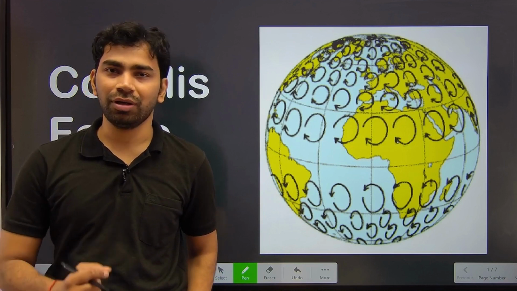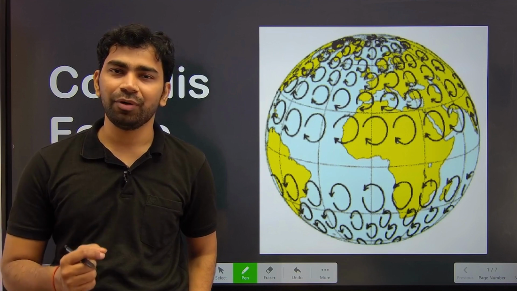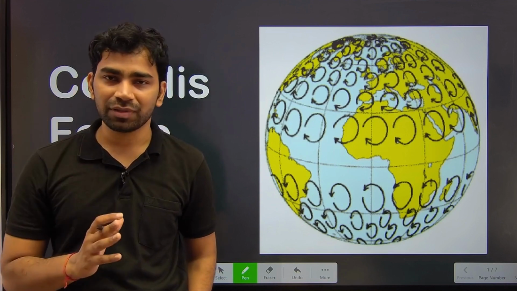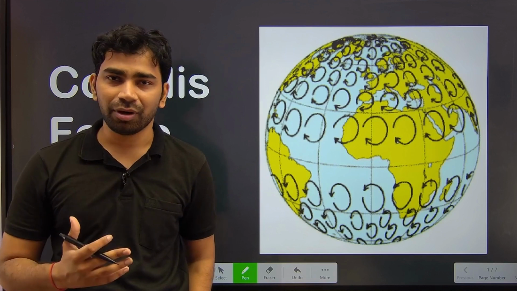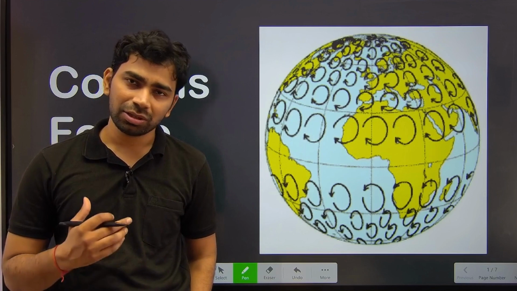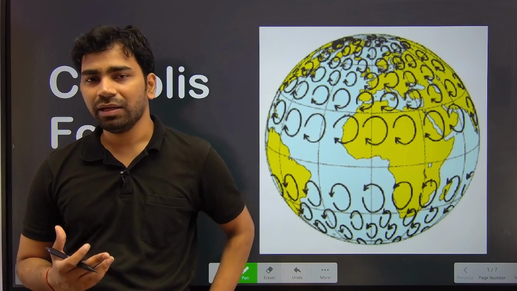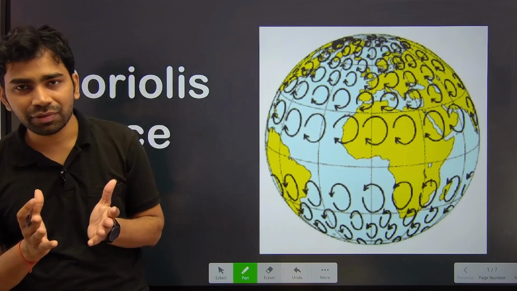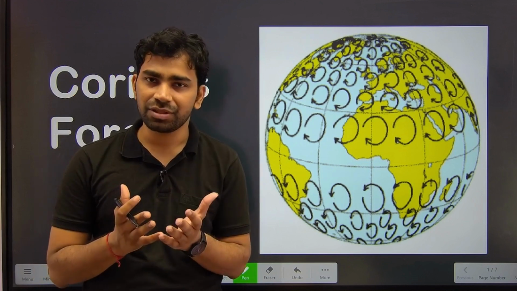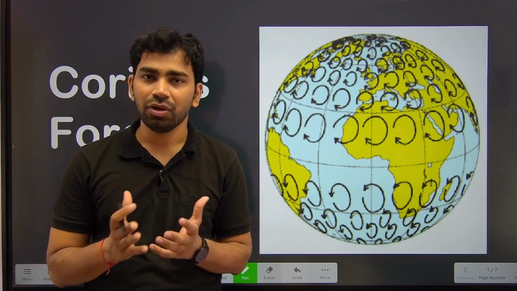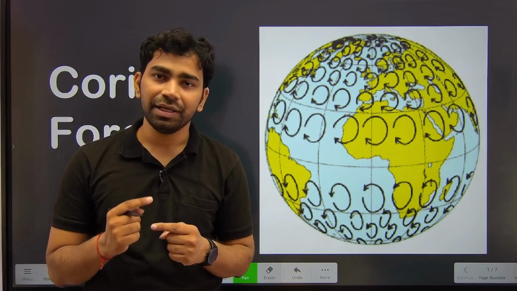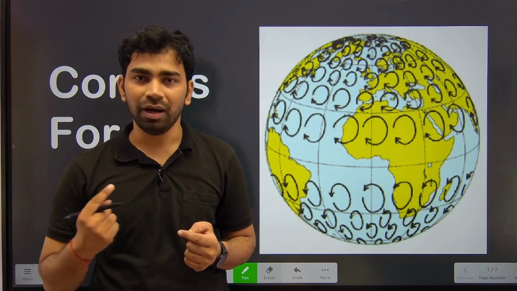That is the Coriolis force. Now this force is very important because it plays an important role in deciding the wind pattern in the atmosphere, and also it plays an important role in the genesis of the cyclonic condition. Okay, so we'll discuss both of them, but before that, first of all we need to know what actually is a Coriolis force. So if we go with the basic definition of this term, we can say that Coriolis force is a deflective force which is generated due to the rotation of the Earth.